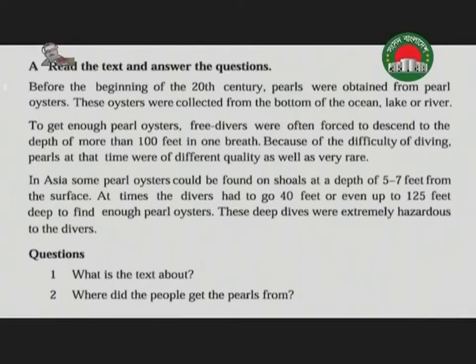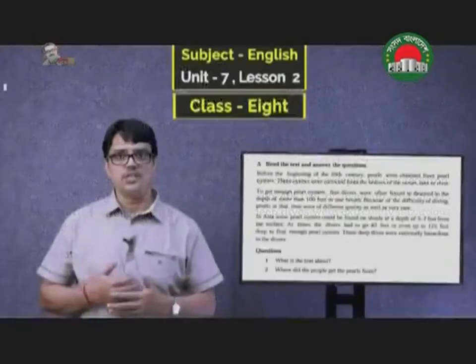Okay, my students, now we can go to the text. Where did the people get the pearls from? You see, in Asia, some pearl oysters could be found on shoals at a depth of 5 to 7 feet from the surface. In the last stanza and second stanza, to get enough pearl oysters, free divers were often forced to descend to a depth of more than 100 feet in one breath. We have found the clues to the answer of this question.